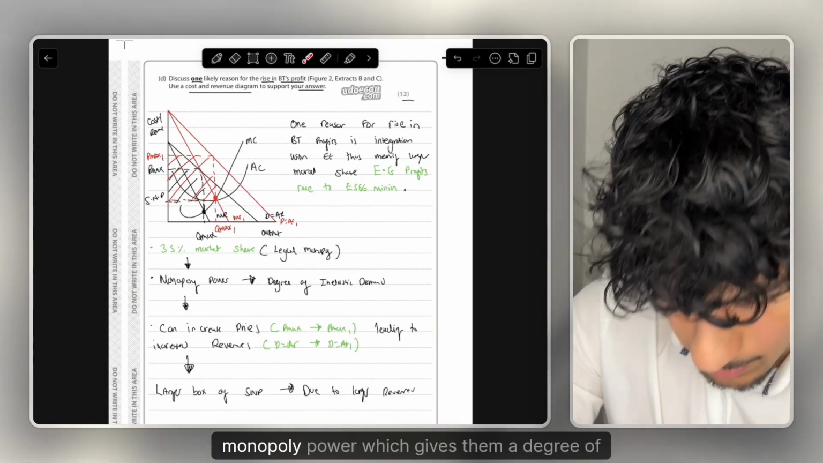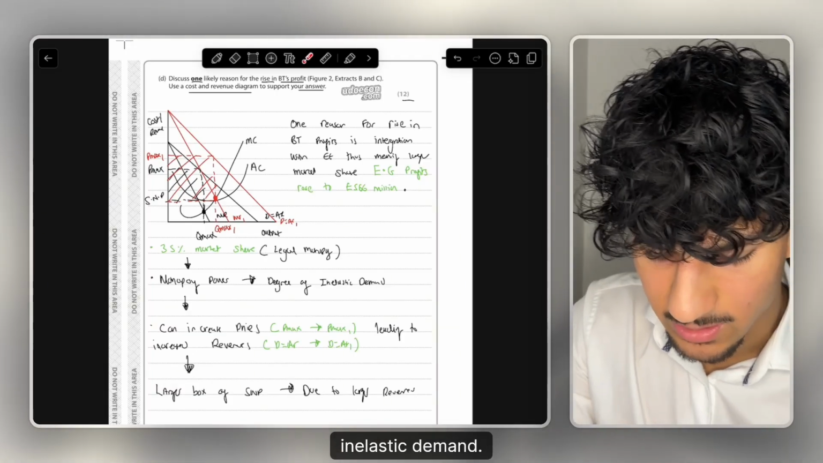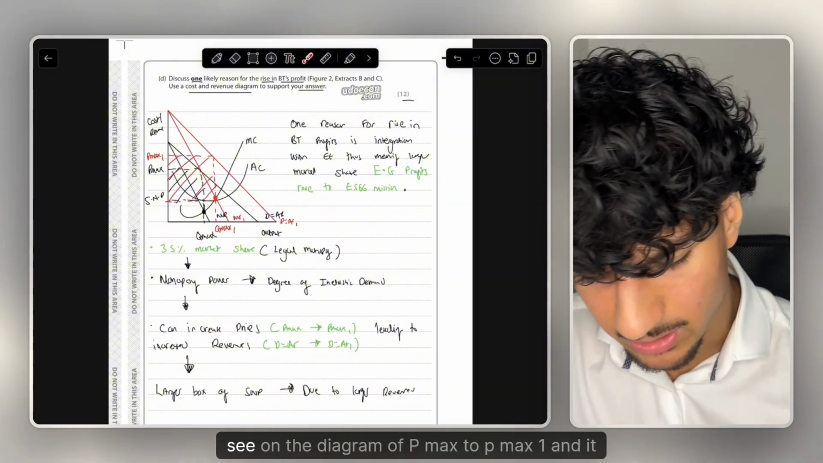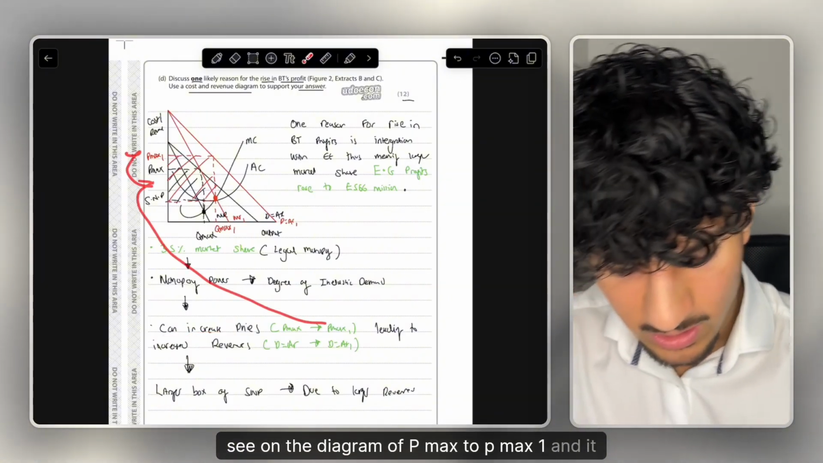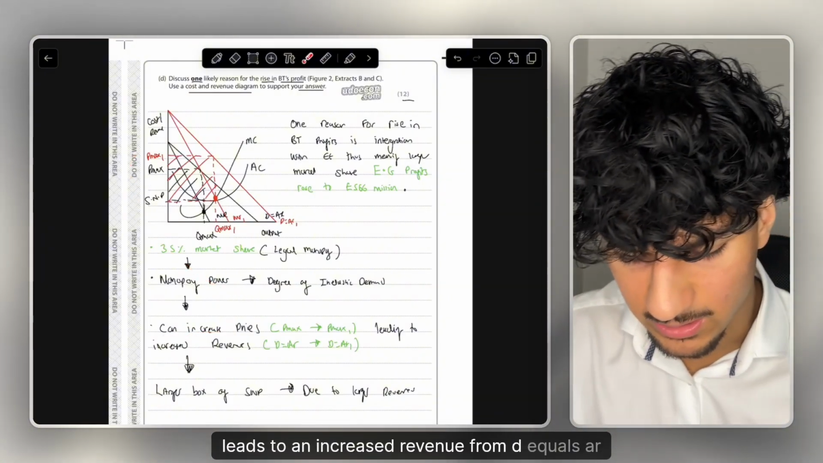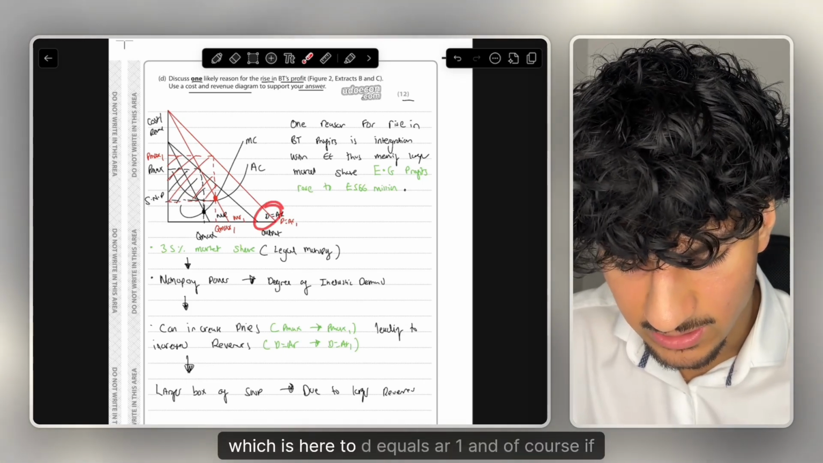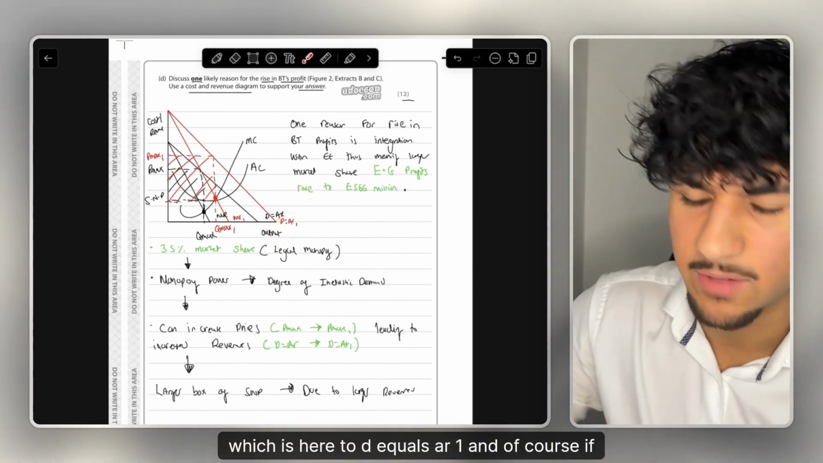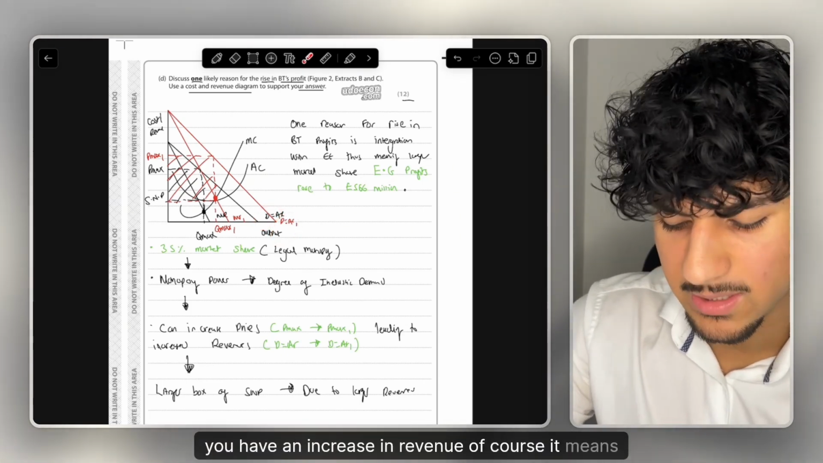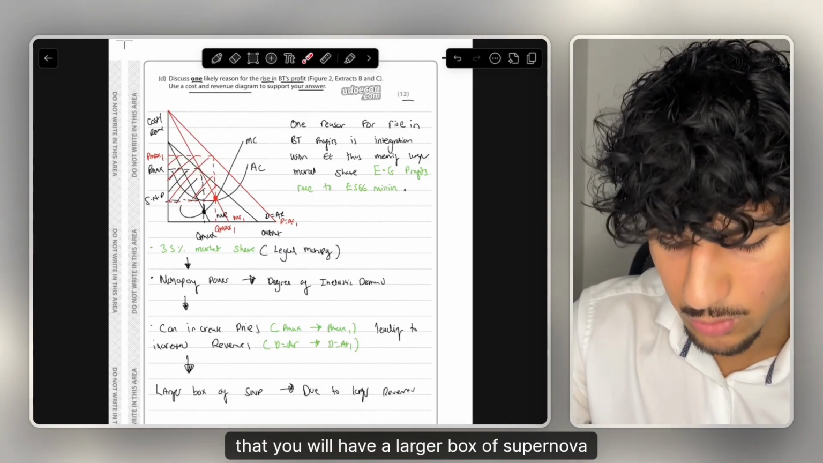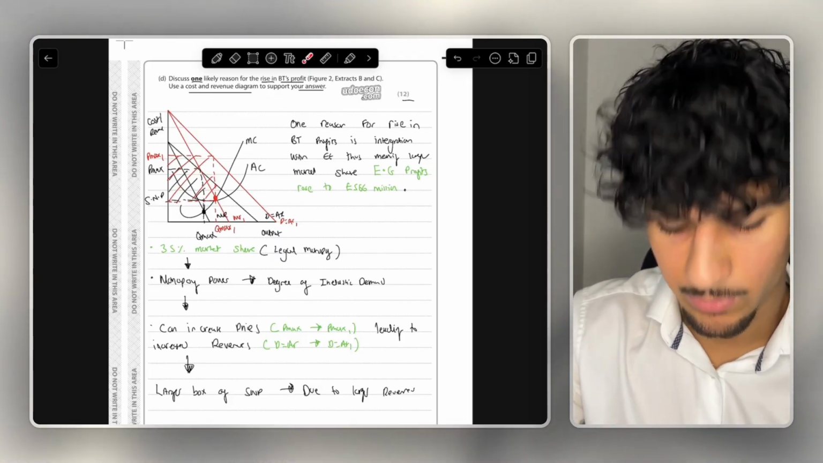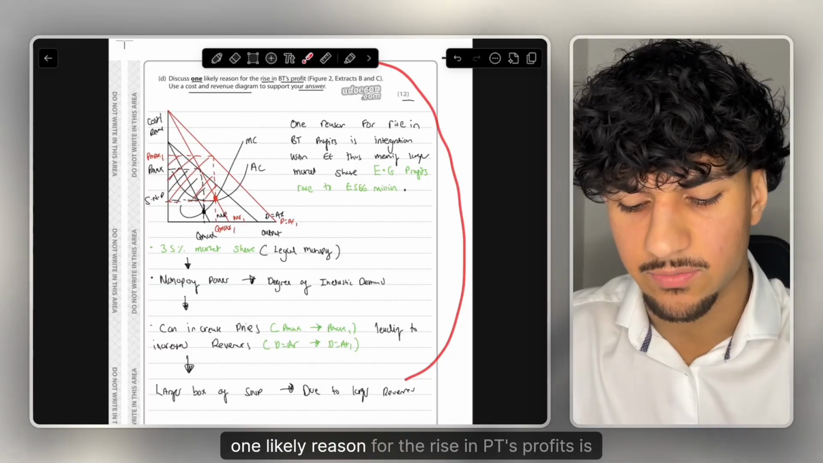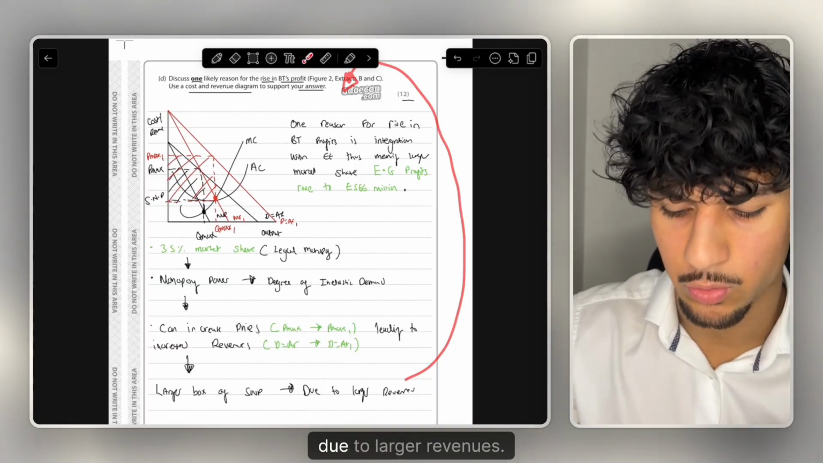They therefore have that monopoly power, which gives them a degree of inelastic demand. So they can increase prices, as you can see on the diagram from P max to P max 1, and it leads to increased revenue from D equals AR to D equals AR1. An increase in revenue means you will have a larger box of supernormal profit, thus meaning that, relating it back to the question, one likely reason for the rise in BT's profits is due to larger revenues.